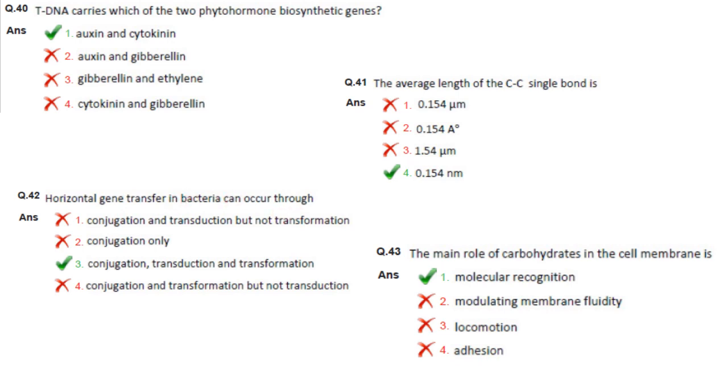Horizontal gene transfer in bacteria can occur through? Horizontal gene transfer is the movement of genetic information between organisms. So it can occur through conjugation, transduction and transformation.